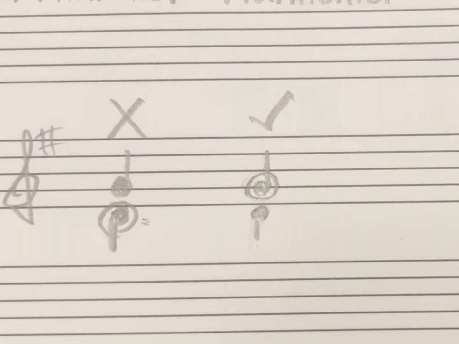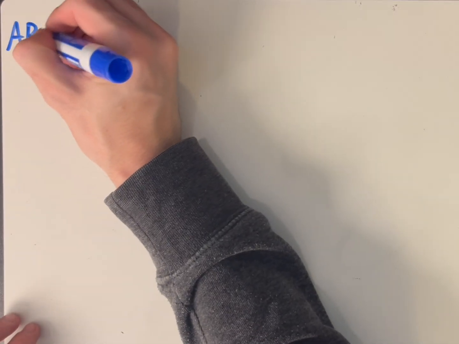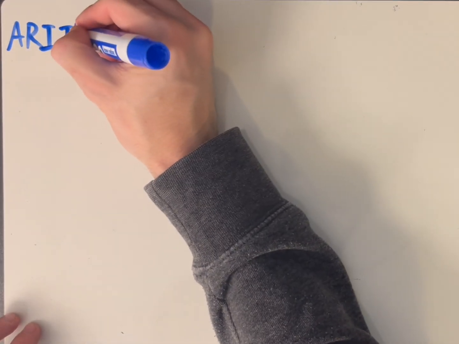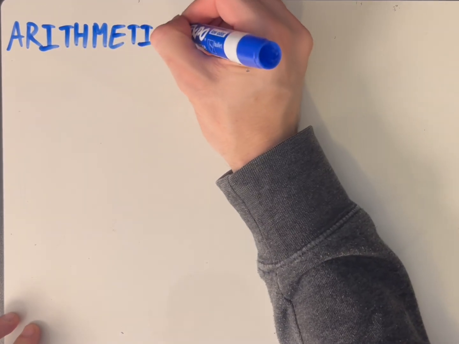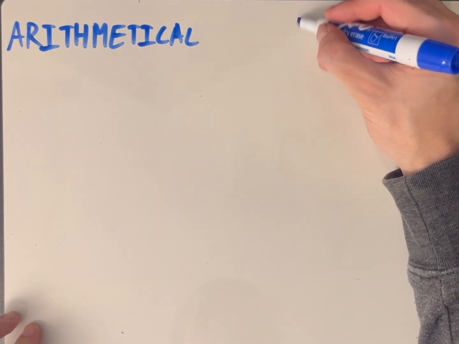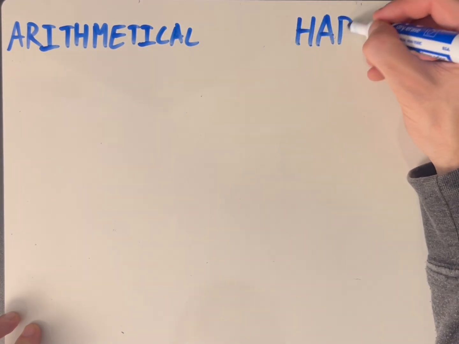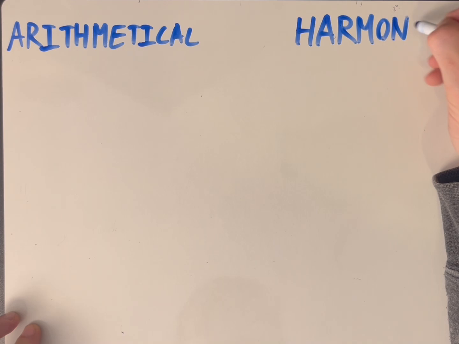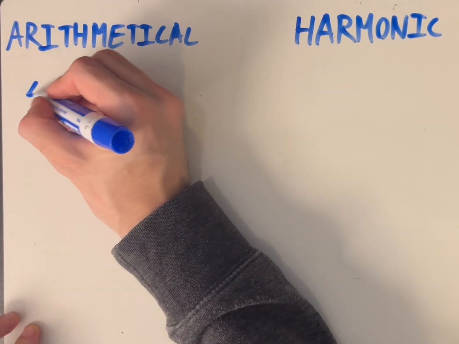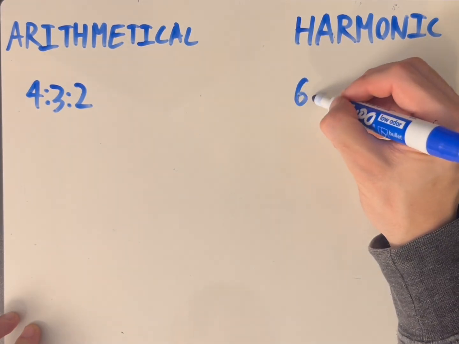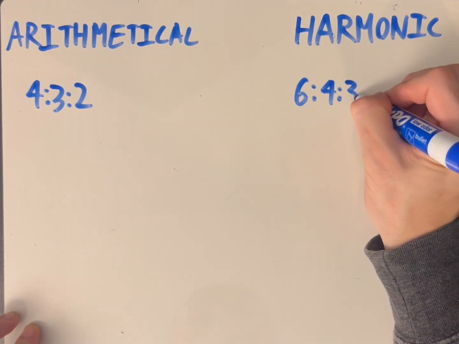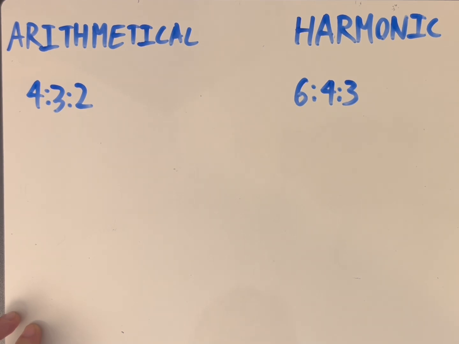What does Fux mean by the harmonic and arithmetical divisions? Alfred Mann clarifies this in the appendix. The species of the harmonic and arithmetical divisions are used by Fux in the theoretical part of the Gradus ad Parnassum for deriving a number of intervals from the basic interval of the octave. Fux uses two progressive proportions, the arithmetical proportion, 4 to 3 to 2, and the harmonic proportion, 6 to 4 to 3. The harmonic division, not the golden mean, is a species no longer in use today.